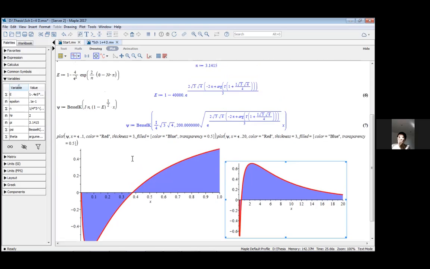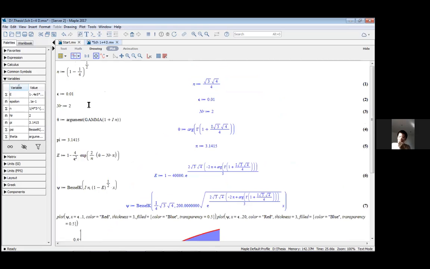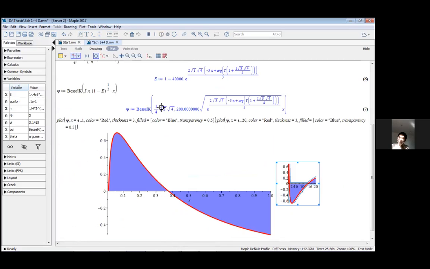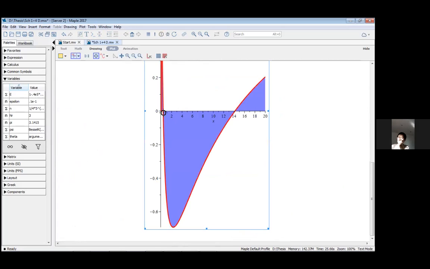And if we go further to nr equal to 3, we will get this following function. The wave function will cut the x-axis thrice, something like this. It goes to a positive value, then a negative value, and a positive value again, something like this.